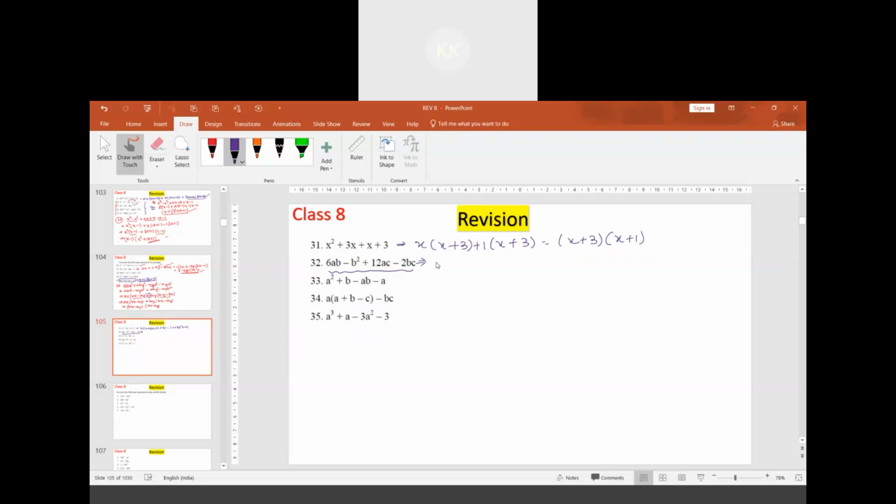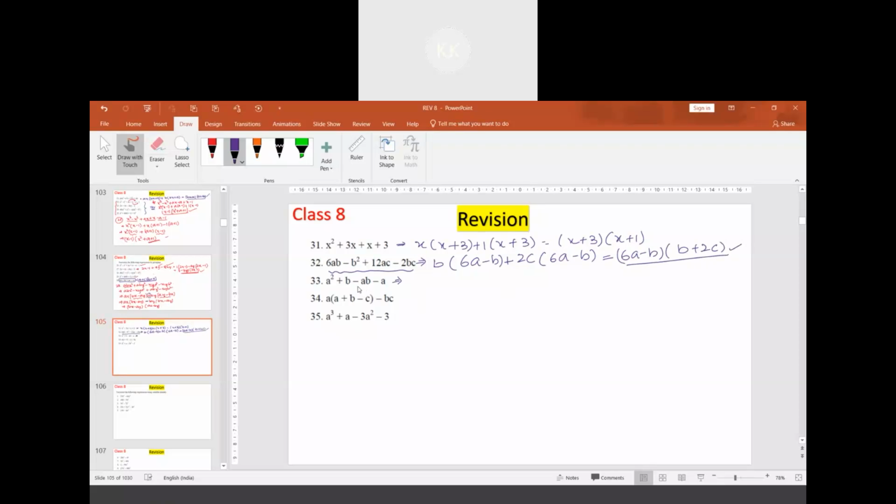With b taken common, we have 6a minus b, plus 2c taken common, we get 6a minus b. In the next step, 6a minus b is common, multiplied with b plus 2c. That's easy.